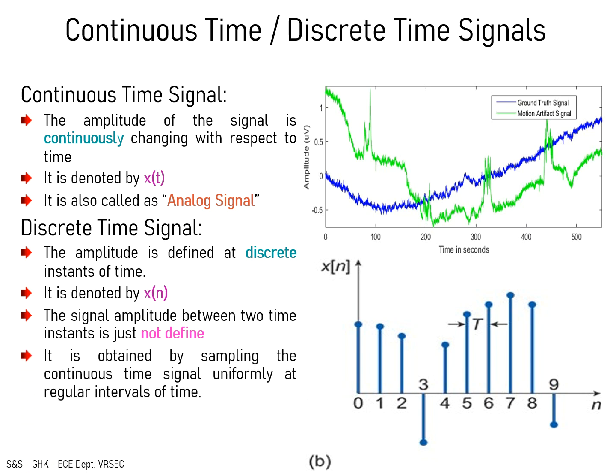Here, this discrete time signal is obtained by sampling the continuous time signal uniformly at regular intervals of time. Therefore, we can define it as the continuous time signal x of t sampled uniformly at regular intervals of time t equal to nT. In mathematical form, it is expressed as x of n equal to x of t at time t equal